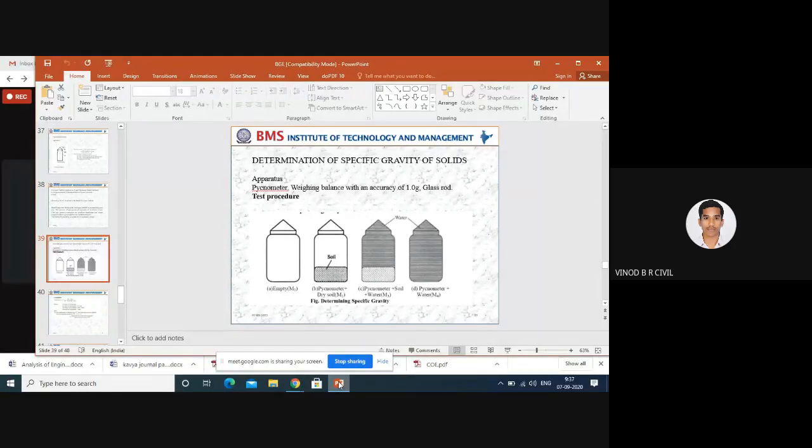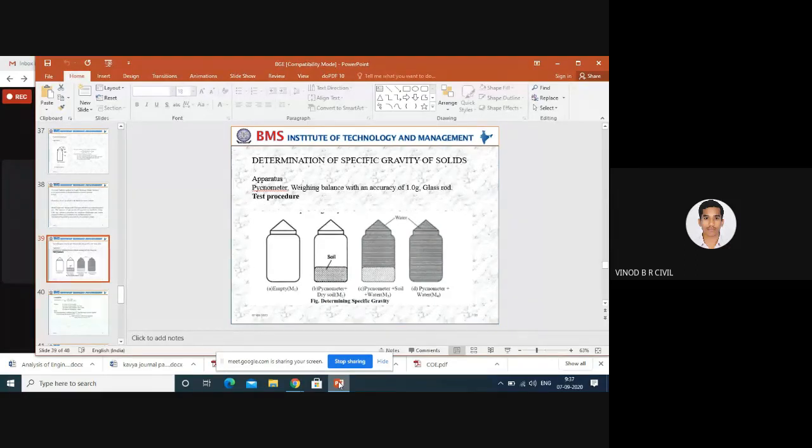Those experiments you already conducted in the BMT lab. Here, what apparatus are required? The pycnometer, a weighing balance, and a glass rod for stirring purposes. What is the procedure?